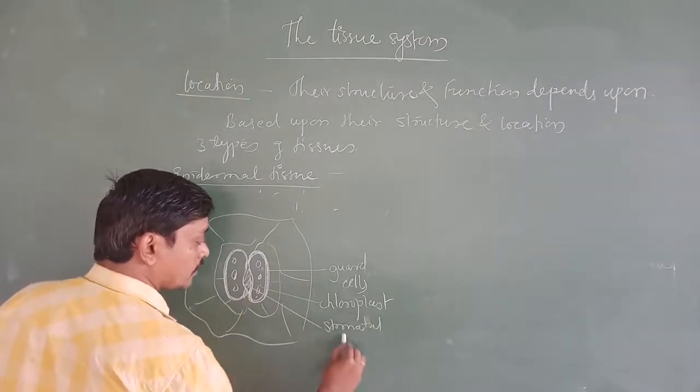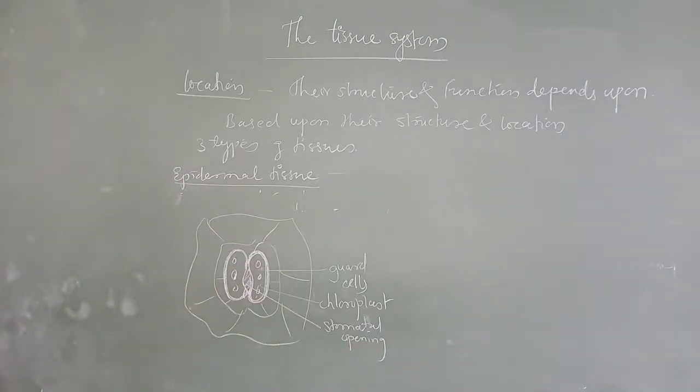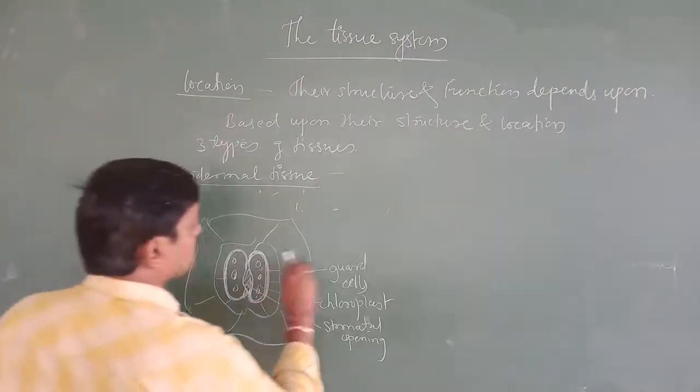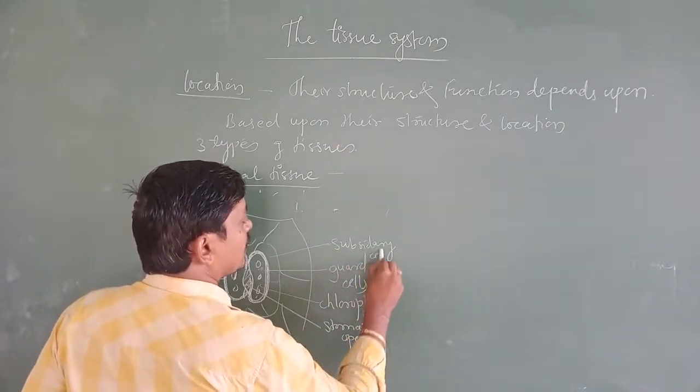Stomatal opening, S-T-O-M-A-T-A-L, stomatal opening, and these are subsidiary cells.